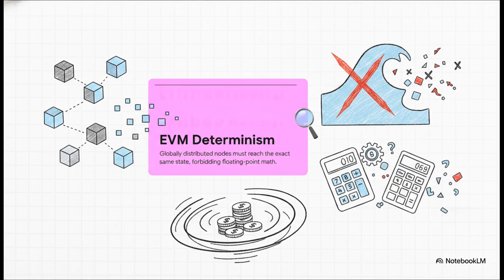Because of this, native floating point math, which is just a fancy way of saying decimals, is structurally forbidden. Think about it. If the blockchain tries to use decimals to calculate a curve, different computers might round off those tiny fractions just slightly differently. And if they disagree by even a hair, consensus instantly breaks, and billions of dollars could literally just vanish into thin air. So developers are backed into a corner. They have to do complex math using only whole, exact numbers.